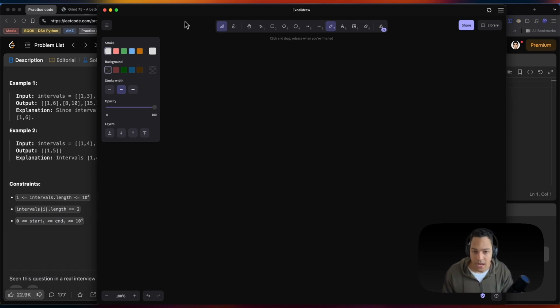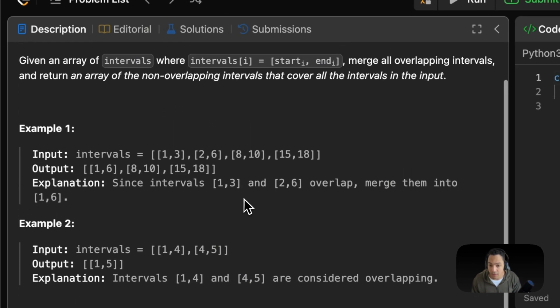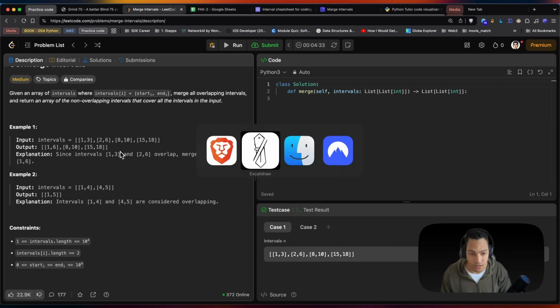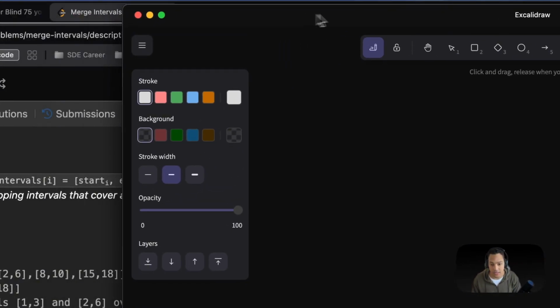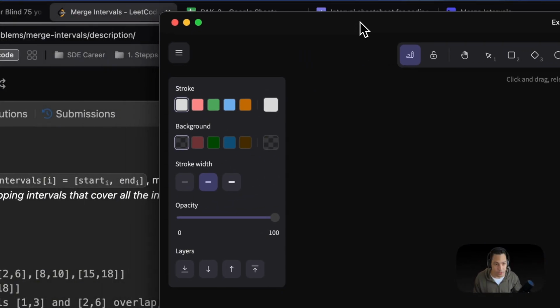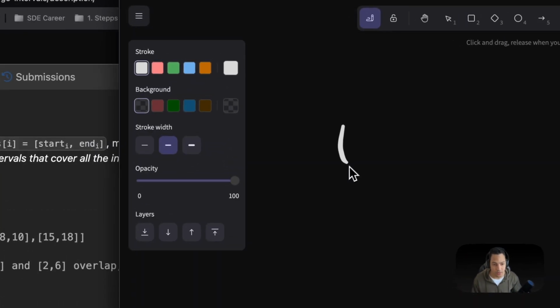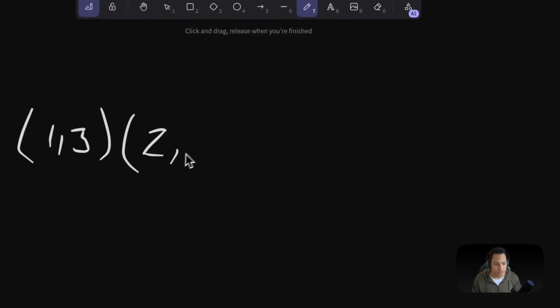Let's get this thing on. We have this interval. I'm going to bring this up here so I can copy on this side and still see my inputs. So we have an array of intervals that's going to be equal to, let's see, 1 and 3, we also have 2 and 6, we also have 8 and 10.